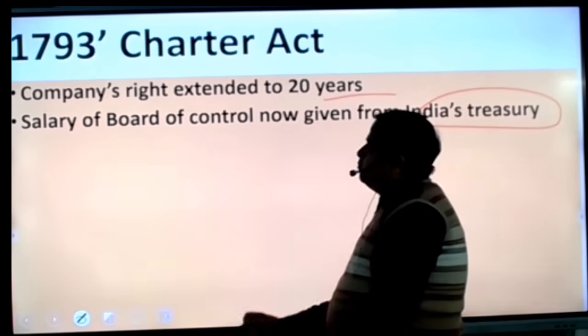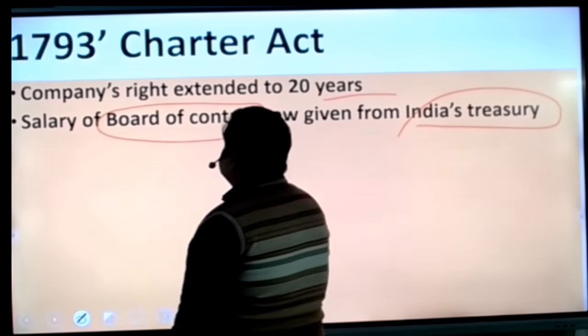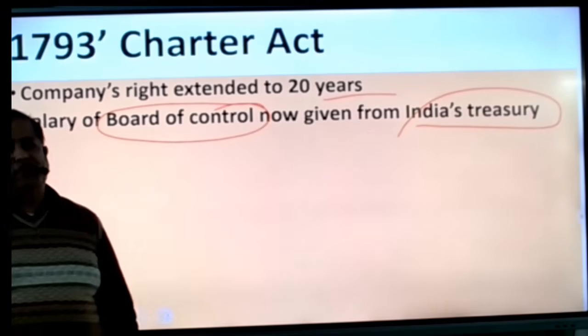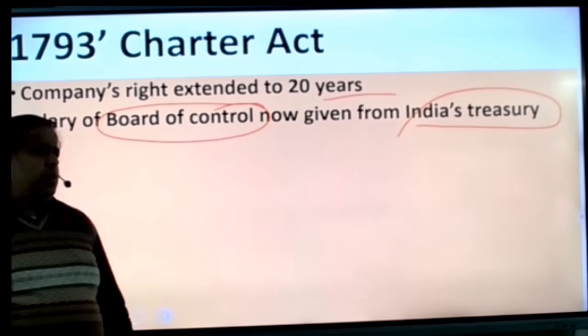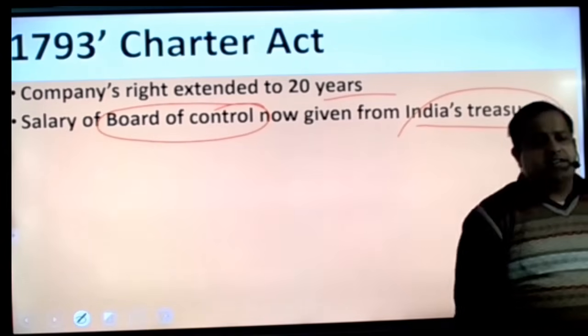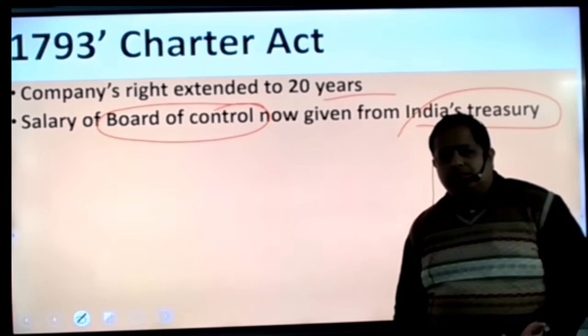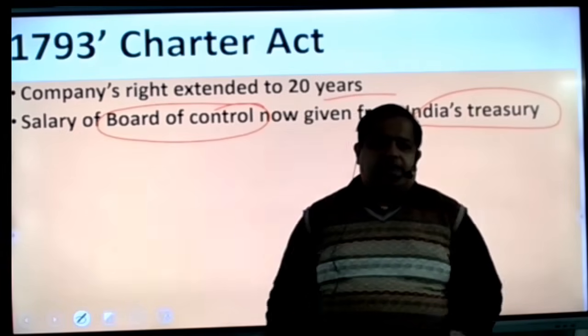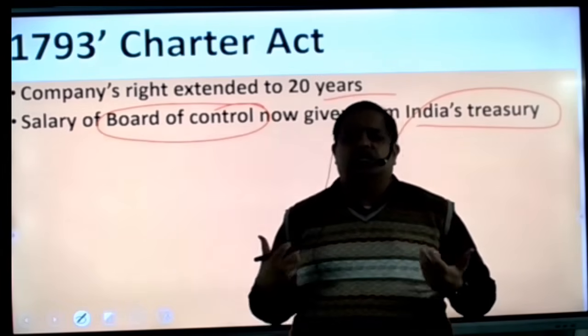But these Board of Control members, it was allowed by the Britishers that their salary would be paid from the Indian fund. At that time, they thought that if you work for India, you have to get salary from the Indian fund, because they thought India is a house where the whole money arrived. So as much as we looted, we could loot.